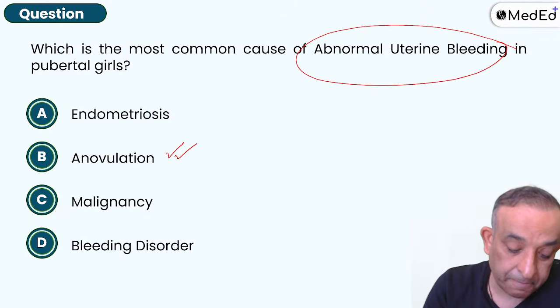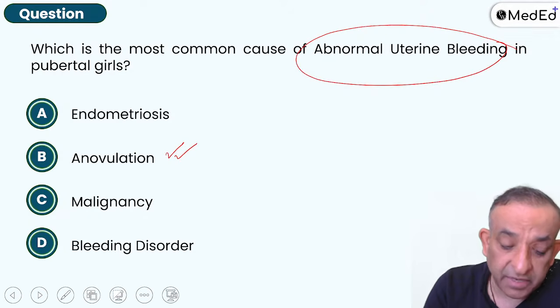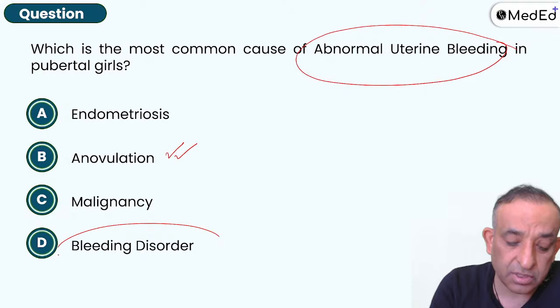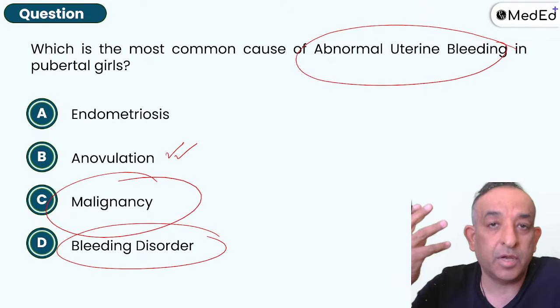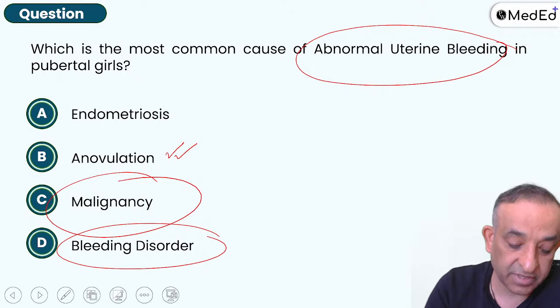But anovulation, right? It can be many other reasons. I'm not saying bleeding disorders and malignancies don't happen to young girls. Can happen. We're talking about normal, common things when we're talking about MCQs. Okay, not the rare things.